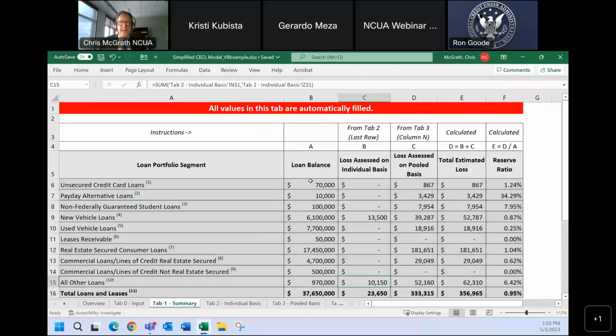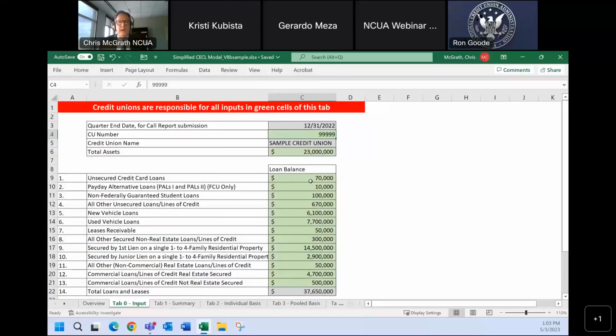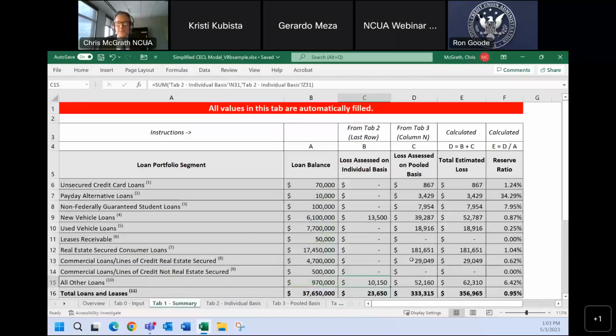Okay, so let's go back to this tab here. One thing I want to talk about is if you're having trouble seeing the screen, at the top there are some plus and minus signs. You can use those to enlarge or make smaller the window so you can see things. All right, tab 1.